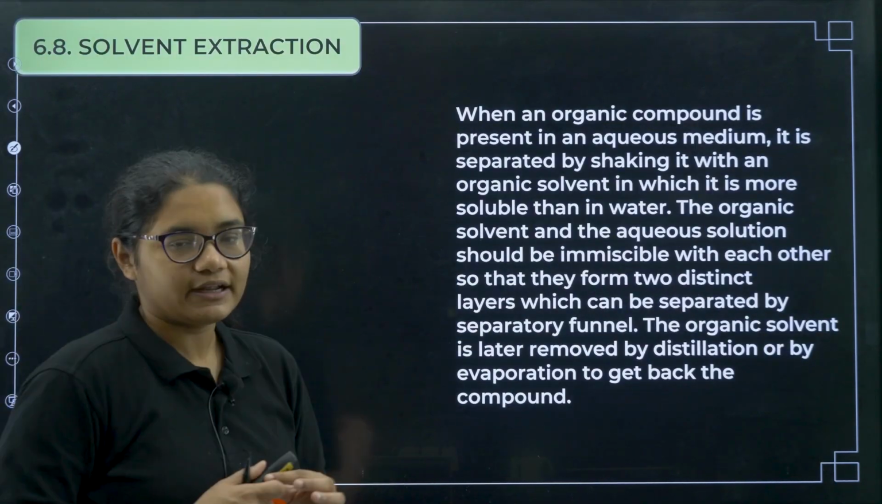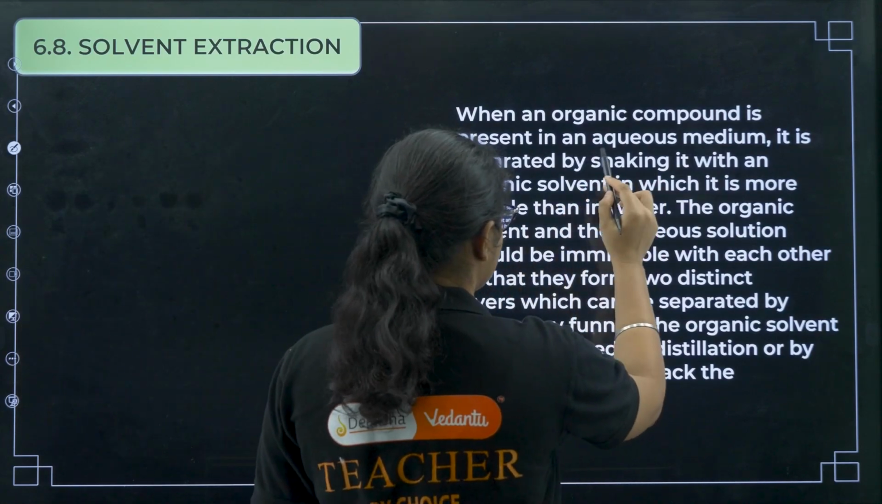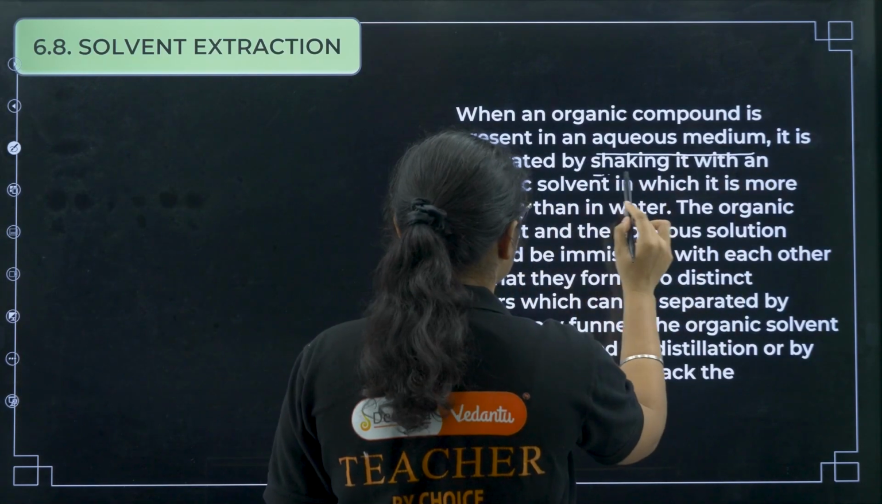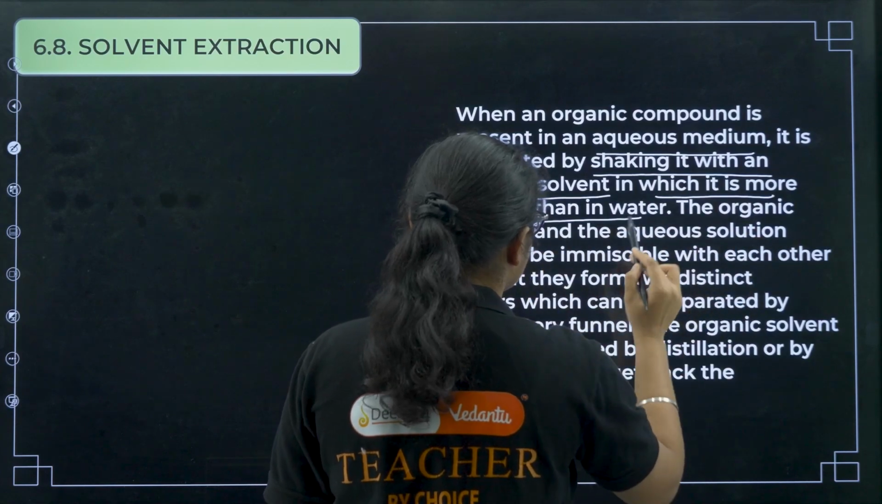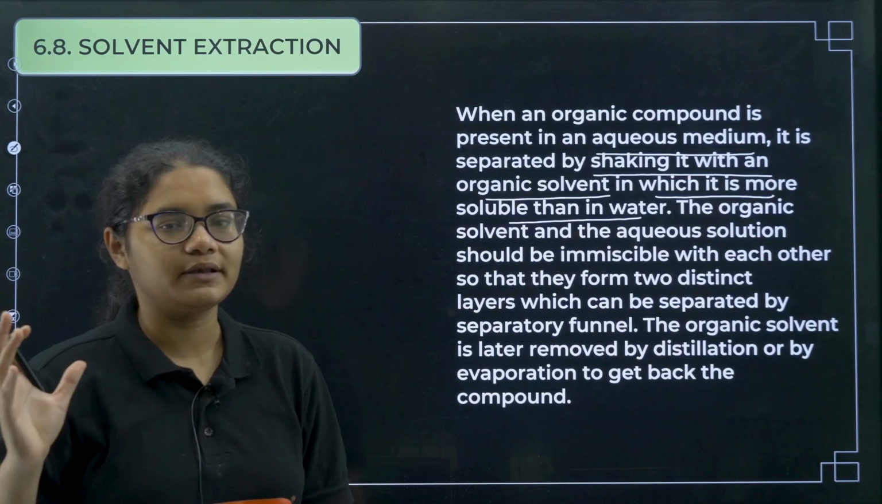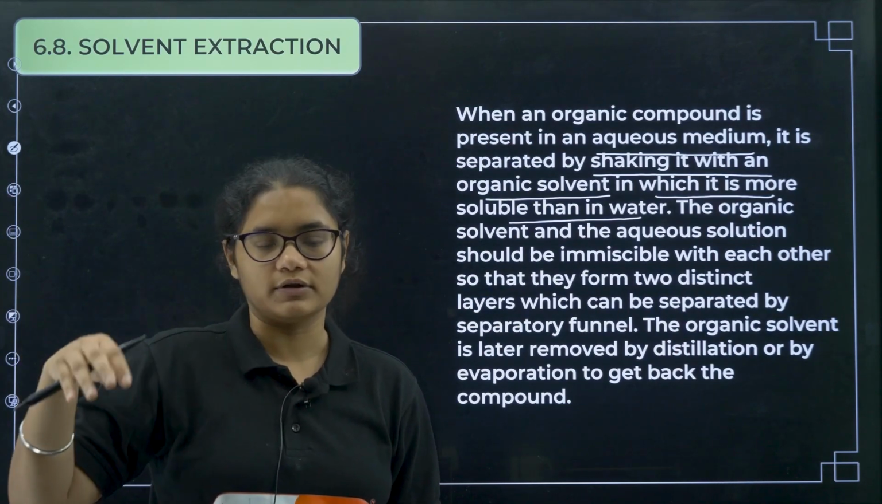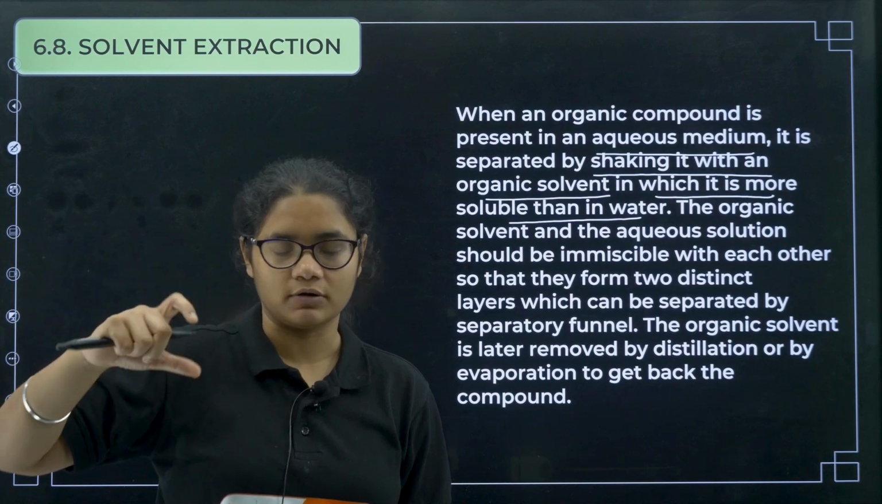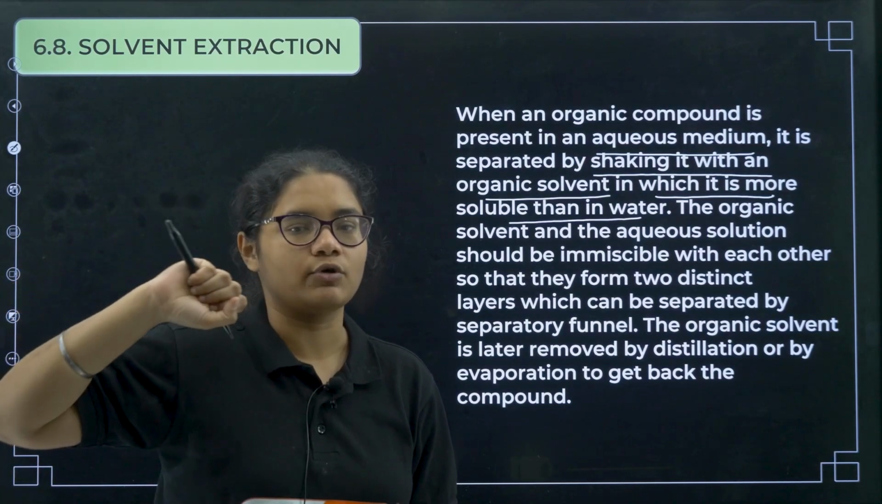Next is solvent extraction. This is also very simple. Now see, when an organic compound is present in an aqueous medium, it is separated by soaking it with an organic solvent in which it is more soluble than in water. So you know organic compounds are generally insoluble in water. So when you have any organic compound in aqueous medium, you want to take it out, okay? So put some organic solvent in that.